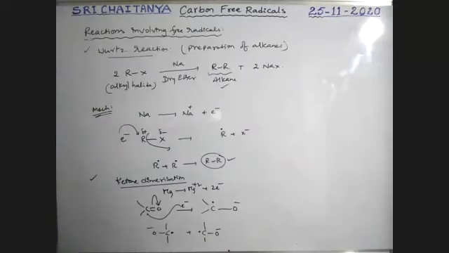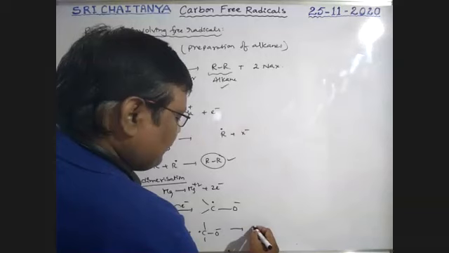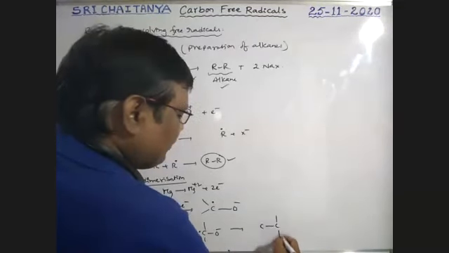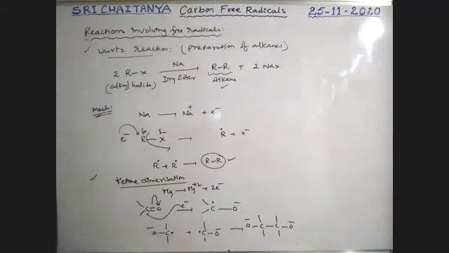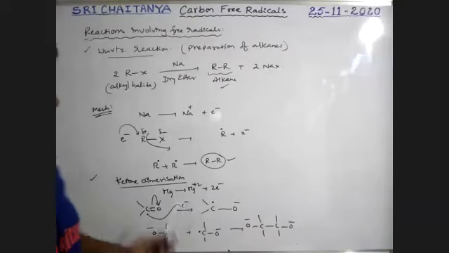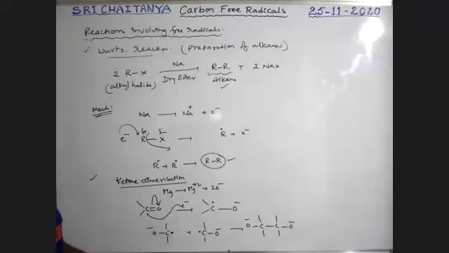These two combine with each other and give carbon bonded with carbon, with O minus on each. That means two ketones are combined via radicals. That is why ketone dimerization takes place via radical formation.